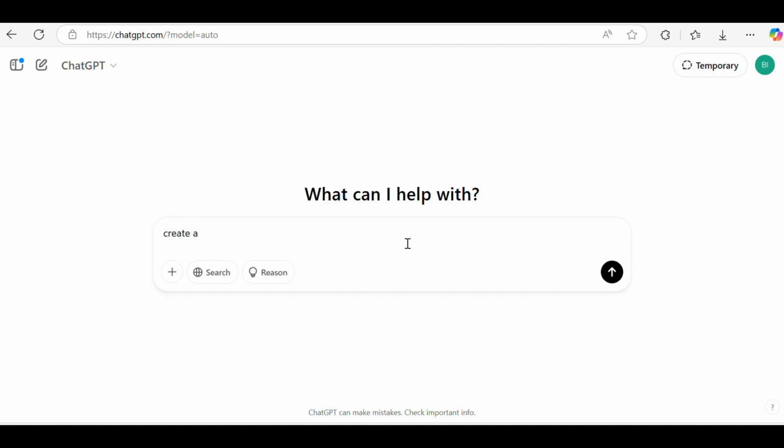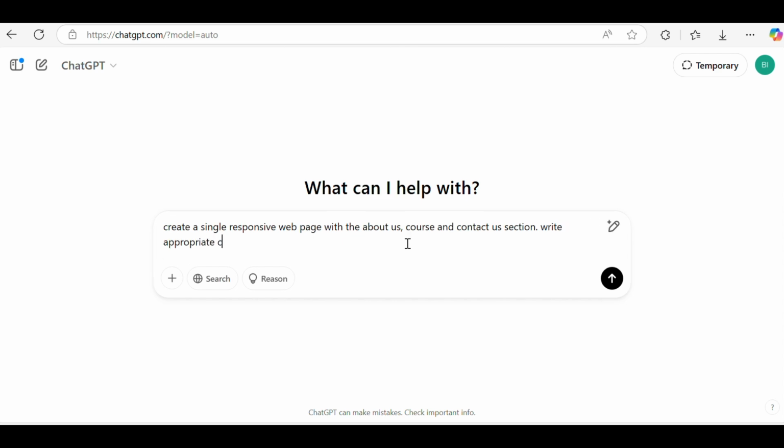create a single responsive web page with about us, course, and contact us sections, with appropriate content for each section.